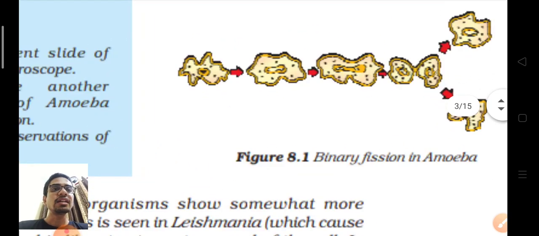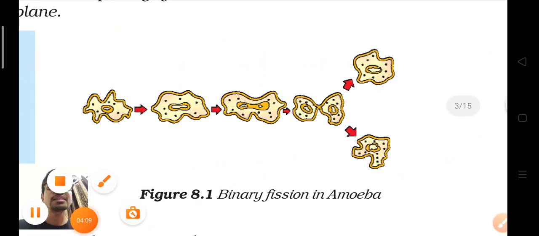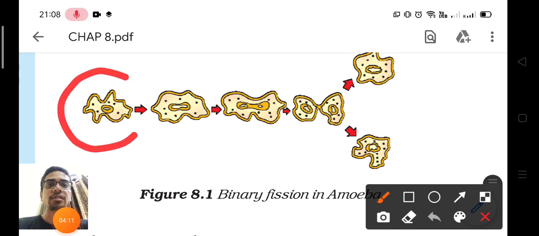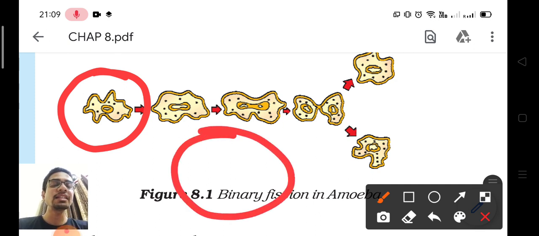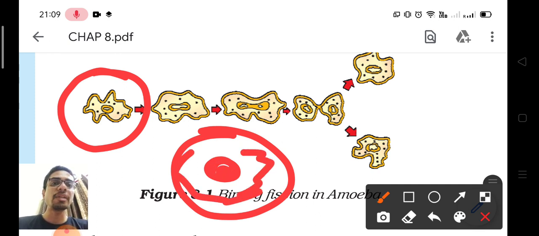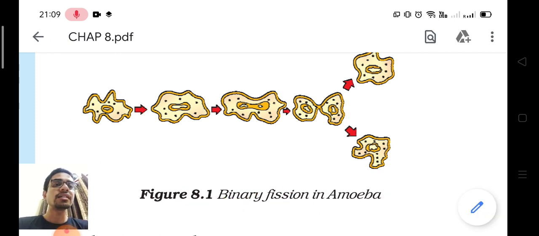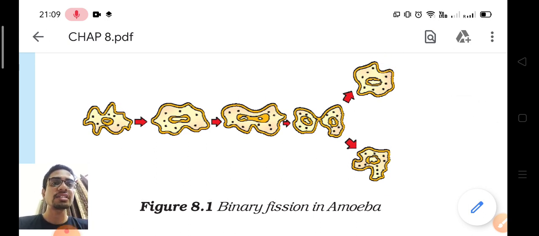See this figure clearly. This is amoeba, a very irregular structure, and it has a nucleus. You must notice that this is a single cell. आपने नाइन्थ क्लास में पढ़ा है सेल की स्ट्रक्चर. Inside the cell there is the nucleus and the other part is cytoplasm. So this is the whole amoeba, only a single cell. What happens? How does it reproduce? How does it make new individuals?